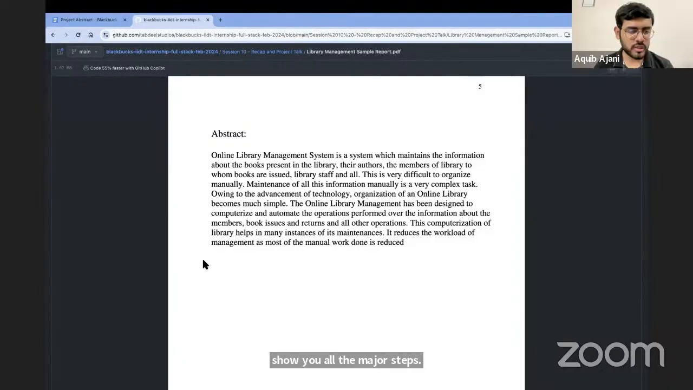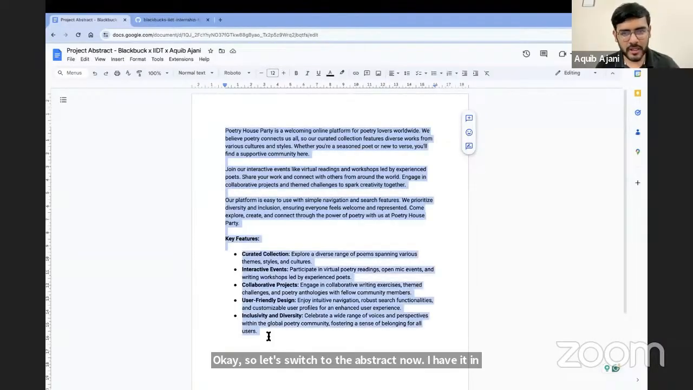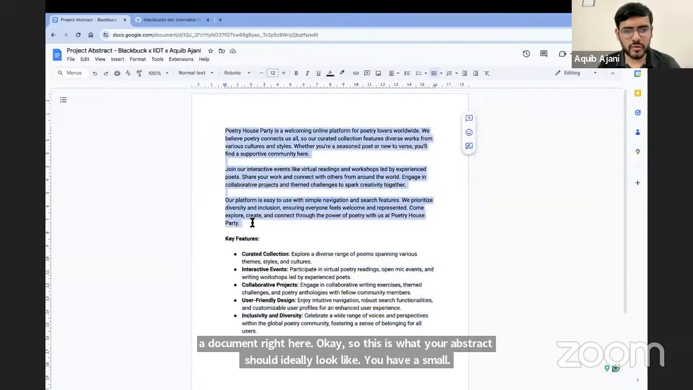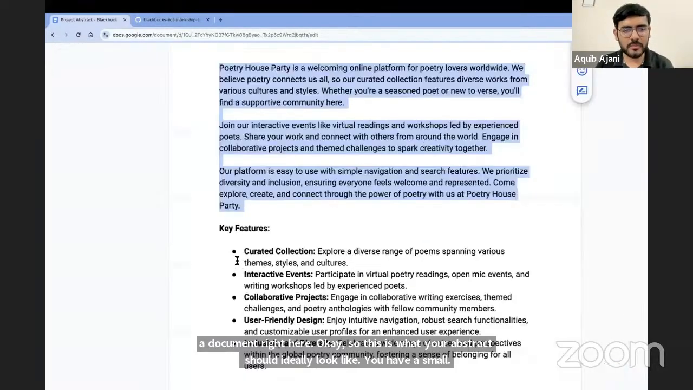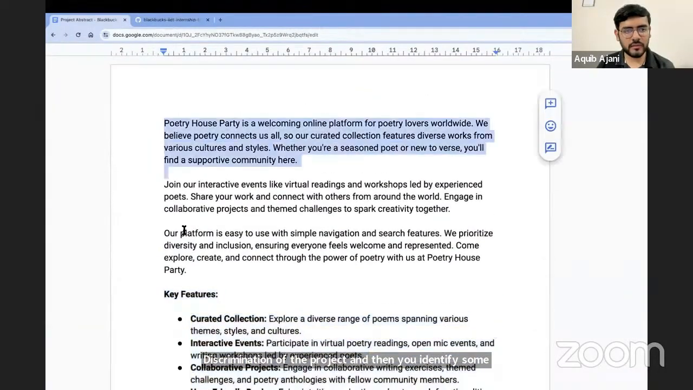Okay, so let's switch to the abstract now. I have it in a document right here. So this is what your abstract should ideally look like. You have a small description of the project, and then you identify some key features of the project. Here you can see the first 3 things.